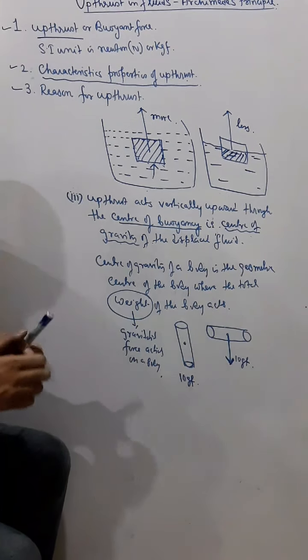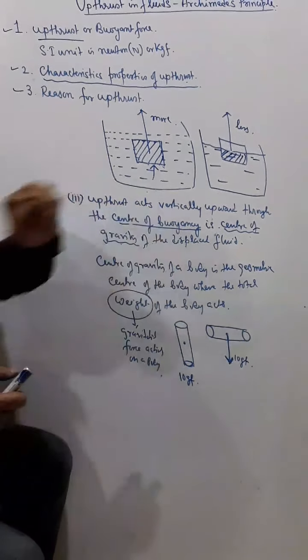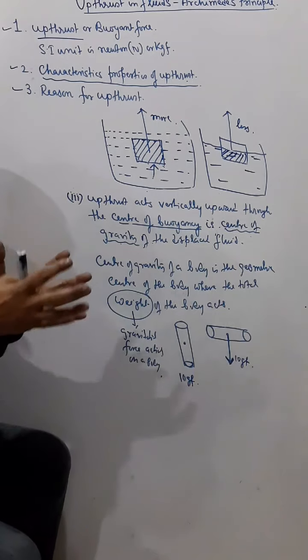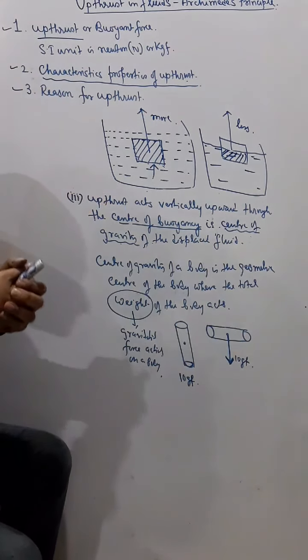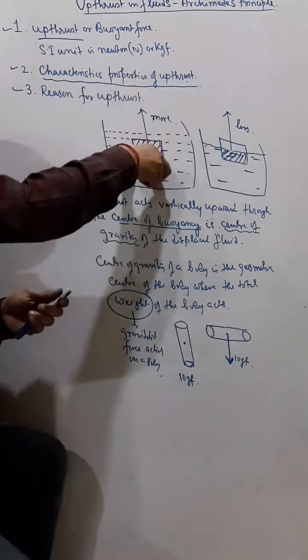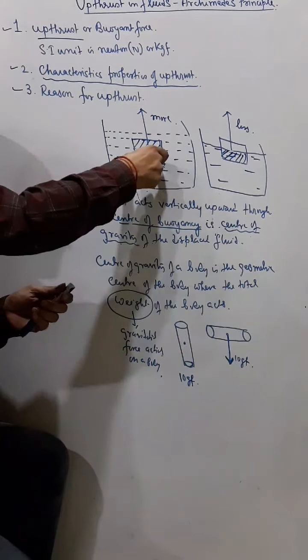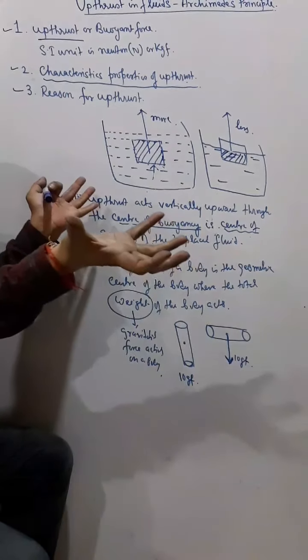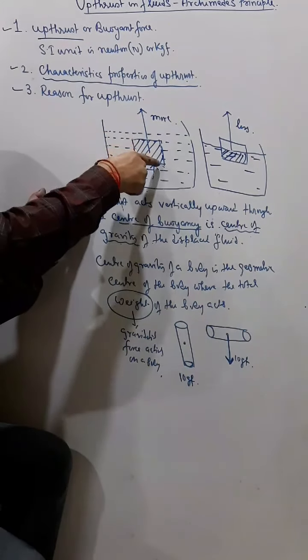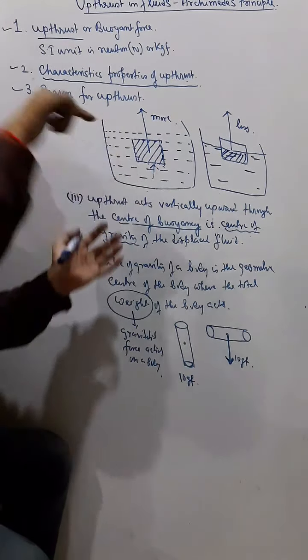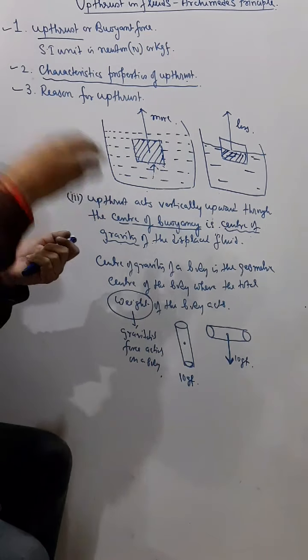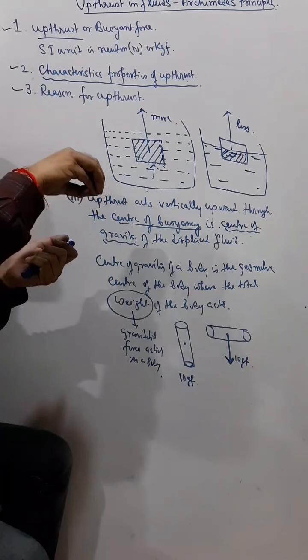And what is center of buoyancy? Center of buoyancy is the center of gravity of the displaced liquid. When you immerse this body, it displaces this amount of liquid equal to its volume. That liquid also has a center of gravity. The center of gravity of that displaced liquid is called the center of buoyancy.